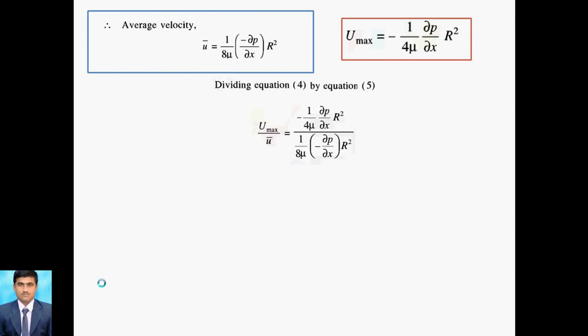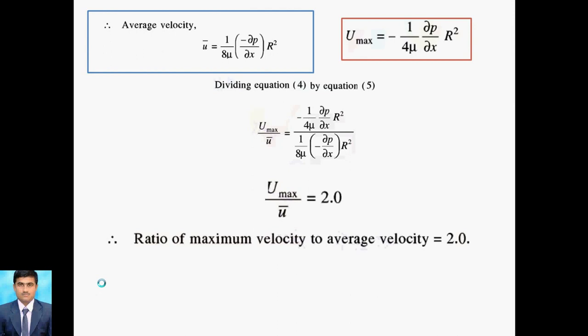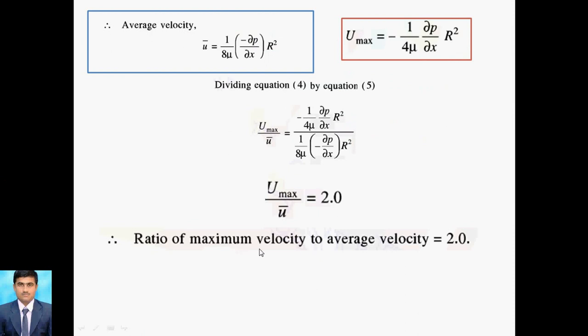As you know, maximum velocity is minus 1 upon 4 mu dou p by dou x into R square, divided by average velocity, which is 1 by 8 mu minus dou p by dou x into R square. After simplification we get the value of u max upon u bar. So this is the ratio of maximum velocity to average velocity, that is 2. This is for a circular pipe.